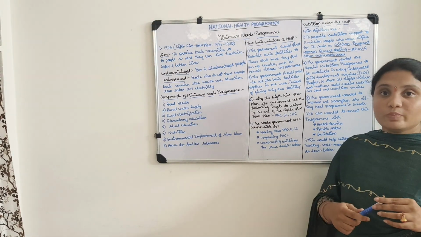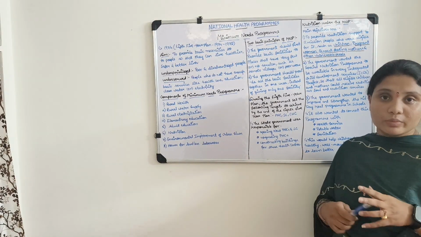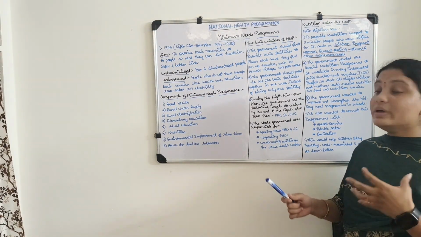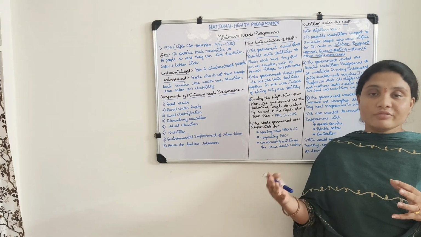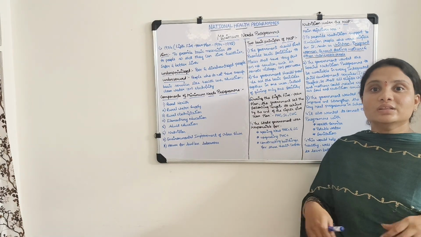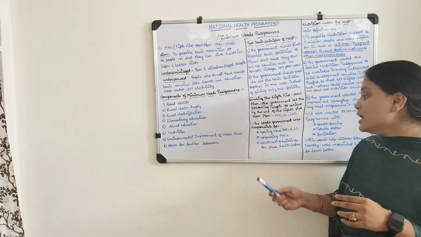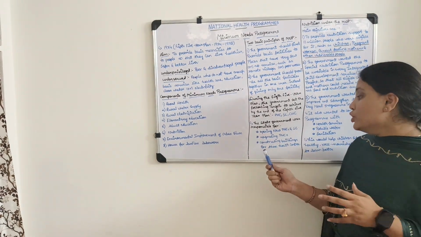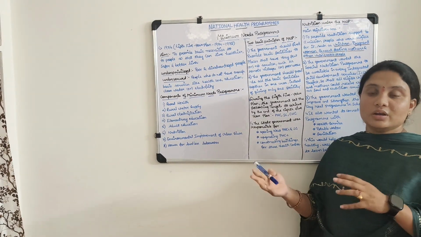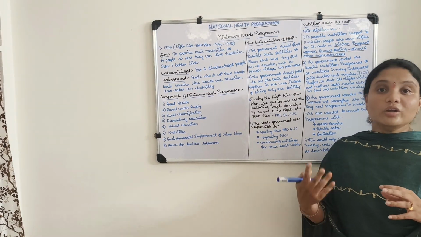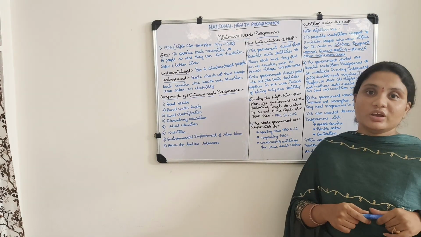Establishing all these primary health centers, sub-centers and community health centers is the responsibility of the state government. What are the responsibilities? Establishing primary health centers, sub-centers, community health centers, and also upgrading primary health centers. That means allocating staff and equipment, all these things should be added to the old primary health centers. And next, constructing buildings for these health centers. State government should construct the buildings. So these are the responsibilities of the state government.